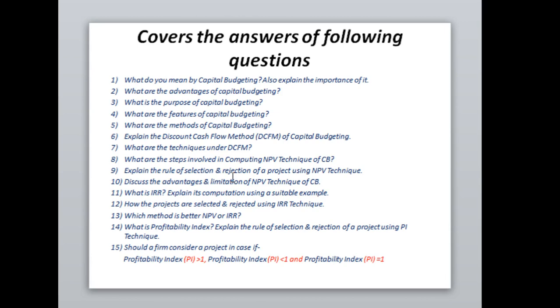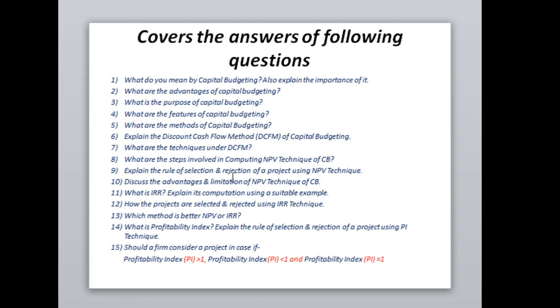Explain the computation using a suitable example, how projects are selected and rejected using internal rate of return, and which method is better, NPV or IRR. What is the profitability index, and explain the rules of selection and rejection of a project using the profitability index technique.